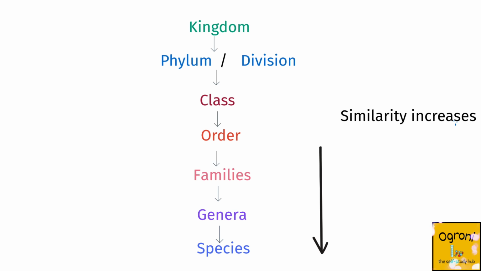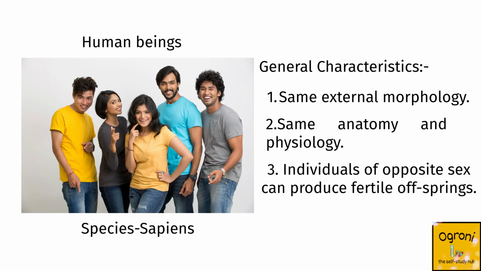This can be best explained with an example. All human beings belong to the same species, sapiens. All humans share common morphology, that is, they have the same external structures, anatomy, and physiology. Individuals of opposite sex only in the same species can produce fertile offspring.